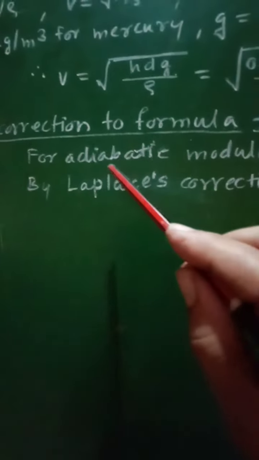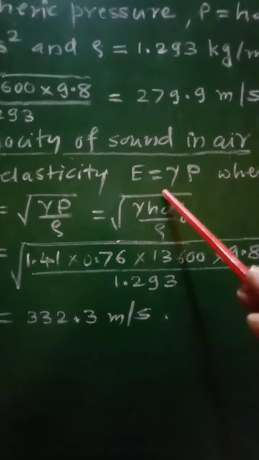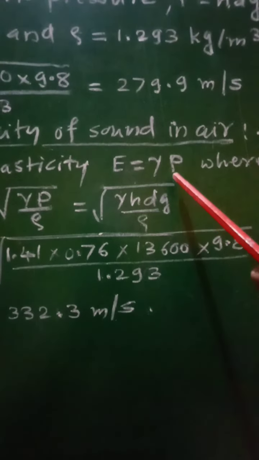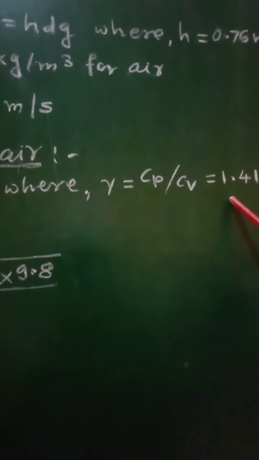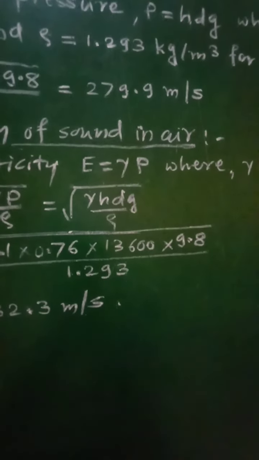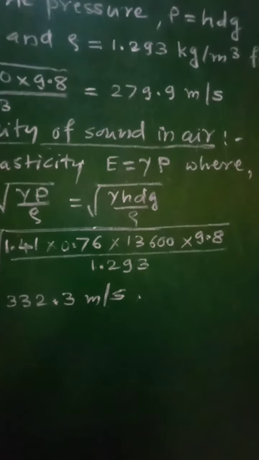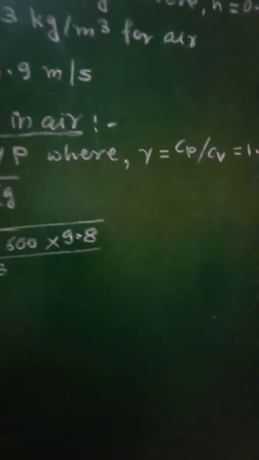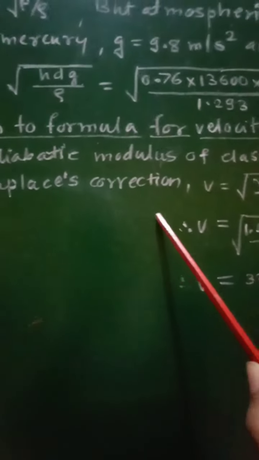Now the adiabatic modulus of elasticity of air, the adiabatic bulk modulus, is equal to gamma p, where gamma is Cp by Cv, the ratio of two specific heat capacities: specific heat capacity at constant pressure and specific heat capacity at constant volume for the gas, whose value is equal to 1.41.